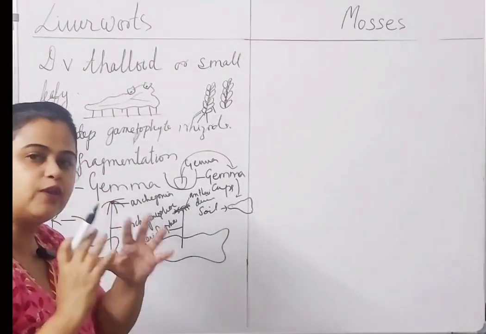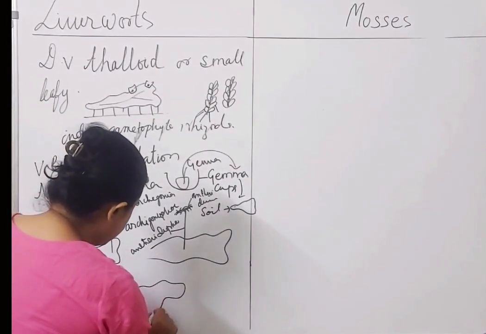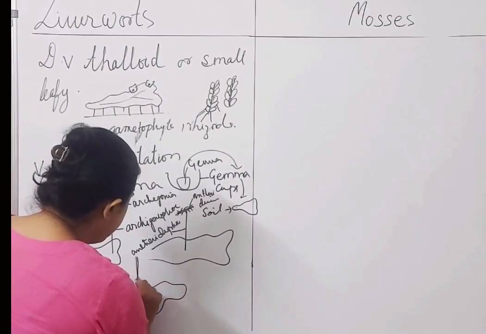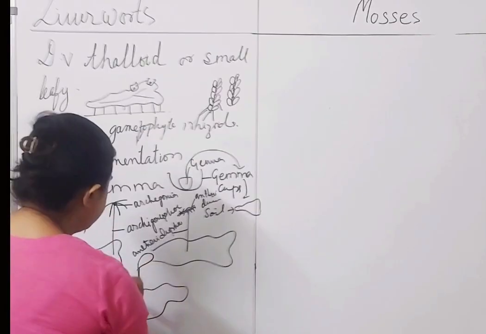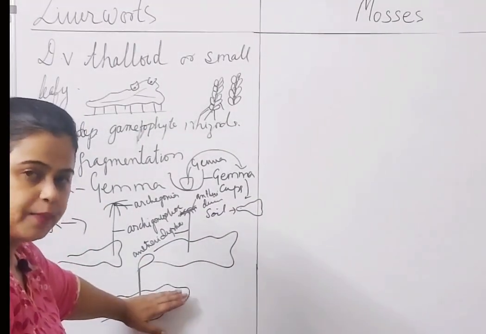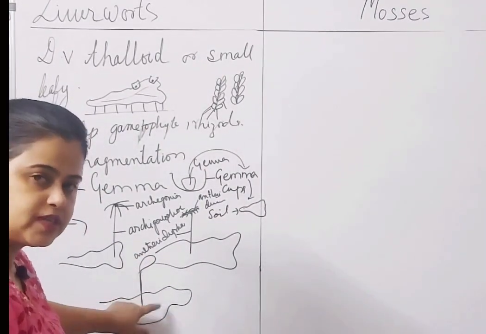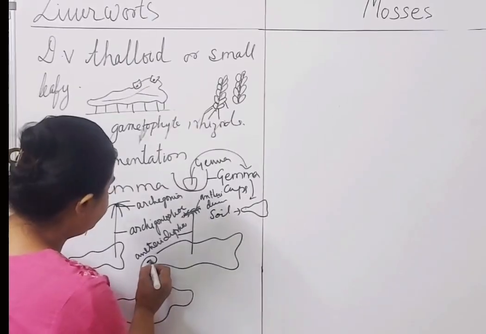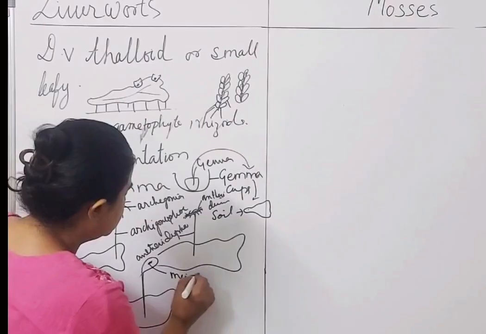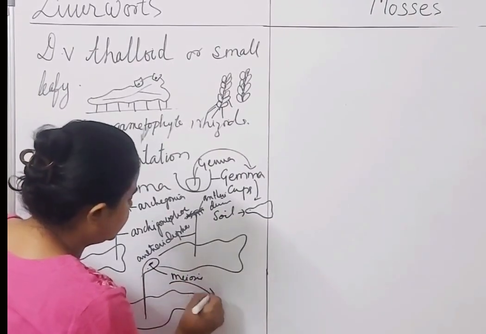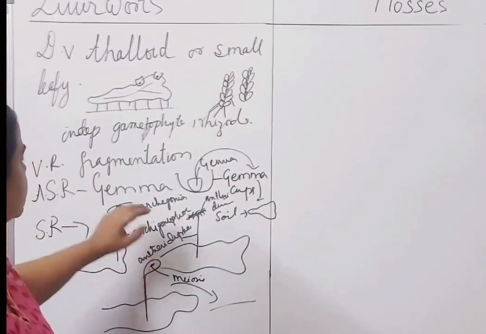Then it produces the sporophyte. मतलब the zygote, and the zygote divides, and the sporophyte जो होता है वो भी attached है. This is the sporophyte, say for example, this is a capsule. It is attached to the gametophyte क्योंकि ये independent नहीं होता. It has to depend on the gametophyte. अब यहाँ पे the cells undergo meiosis, and they produce spores which are released and they give rise to the new plant. This is all about the sexual reproduction.